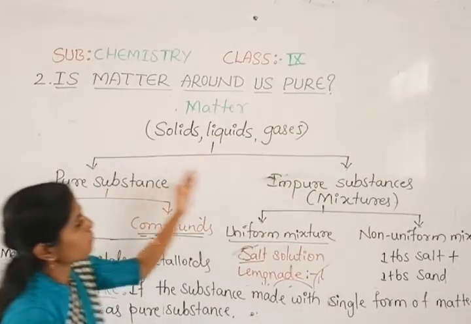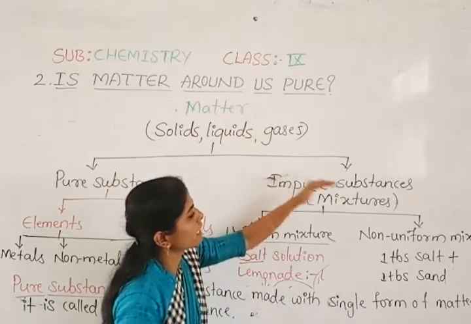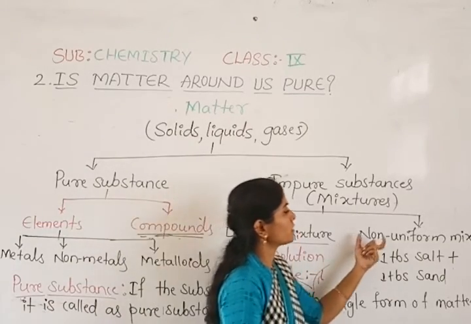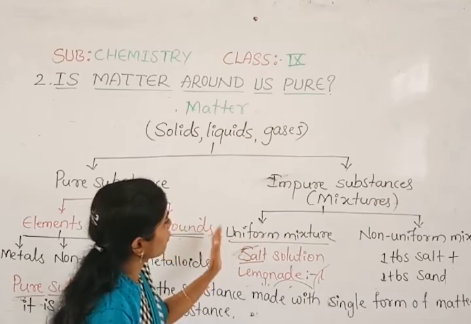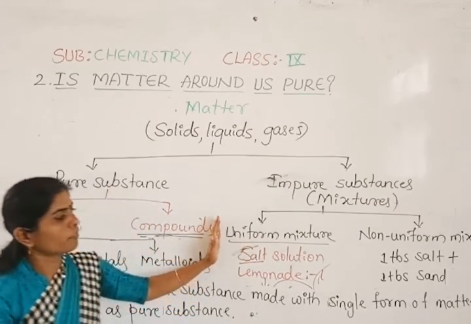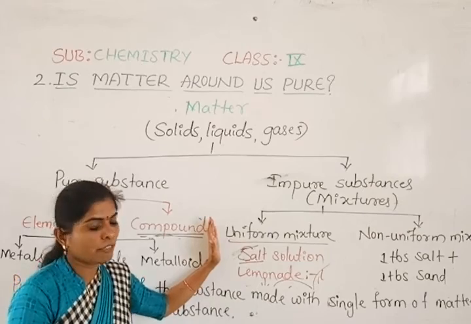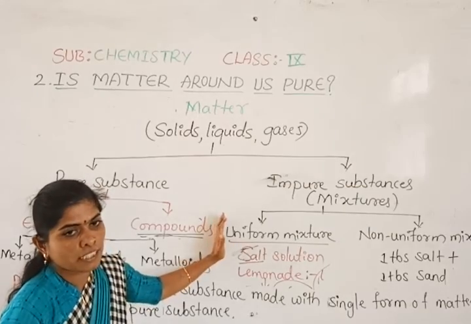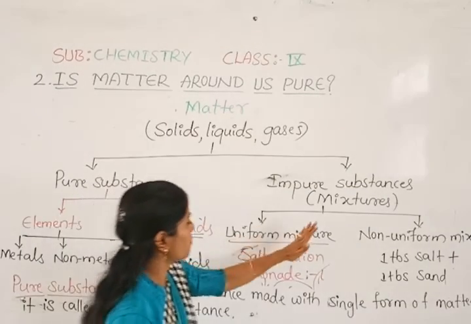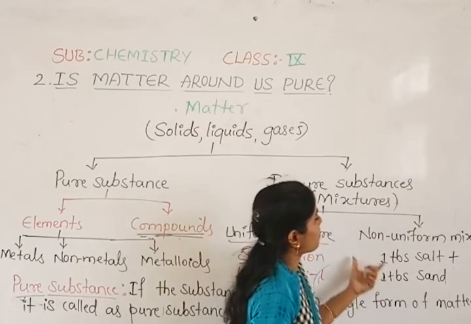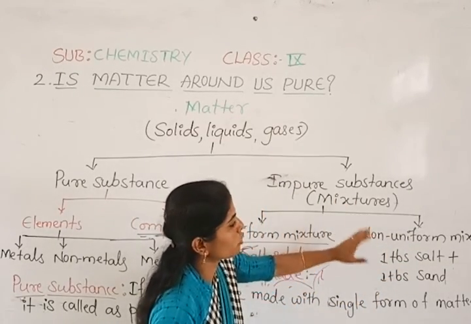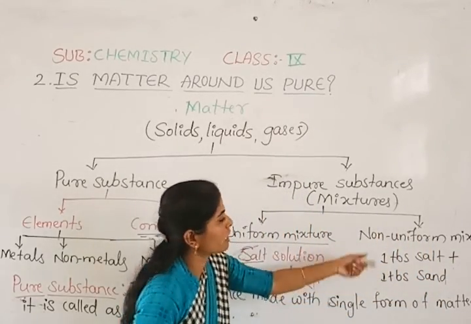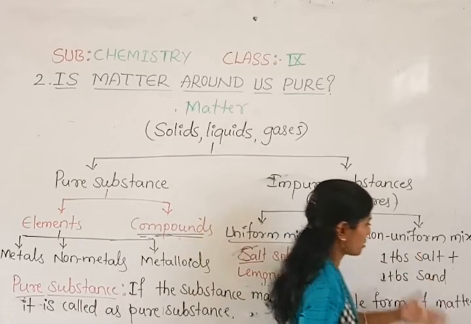And the impure substances or mixtures can be classified again into two types: uniform mixture and non-uniform mixture. In a uniform mixture, the mixture has a uniform distribution of the particles of matter. And in a non-uniform mixture, the particles of matter are distributed in a non-uniform manner, not the same throughout the mixture.